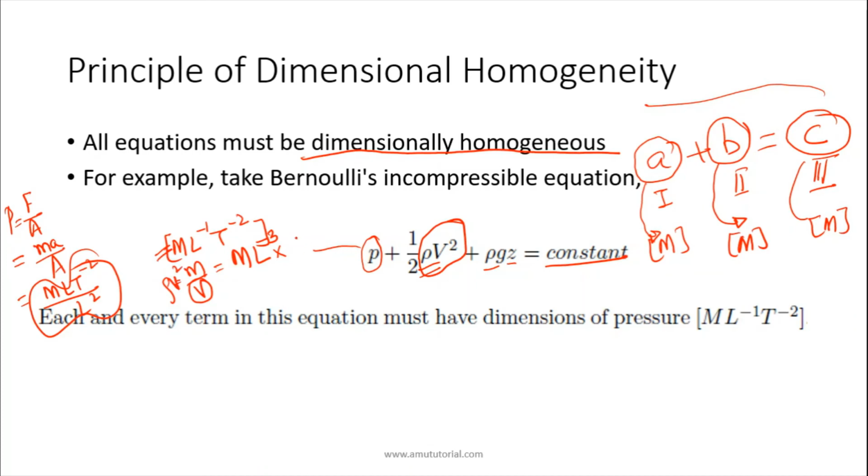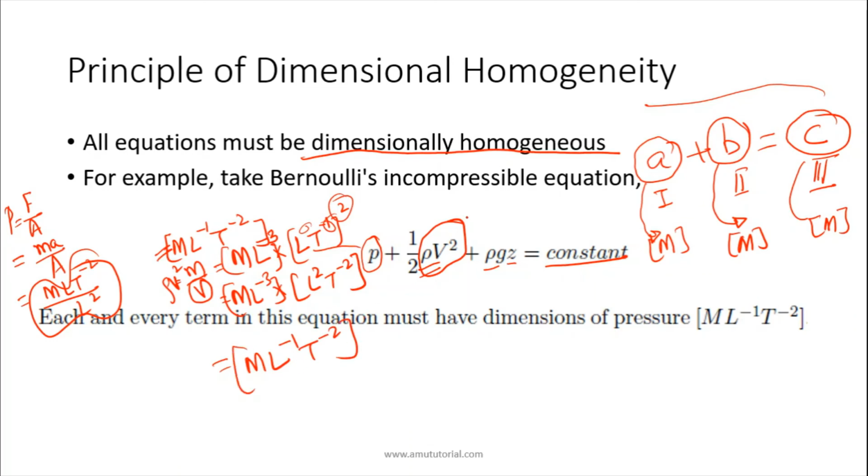V square means L T minus 1, squared, which is L squared T minus 2. Multiplying this, it will give you M L minus 1 T minus 2. So the dimension of this term is also equal to M L minus 1 T minus 2.